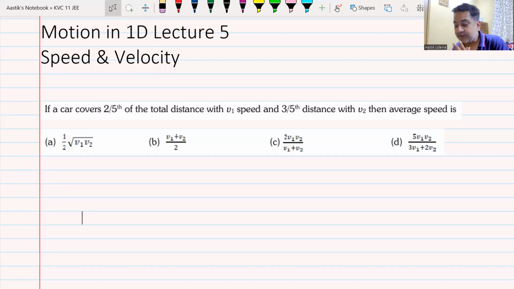So here comes the first question, and the first question literally says you have to find out: a car is covering 2/5 of the total distance with a speed of v1. 2/5 of the distance is covered with speed v1 and 3/5 of the distance is covered with speed v2. What is the average speed?